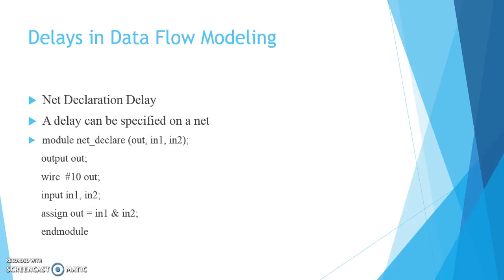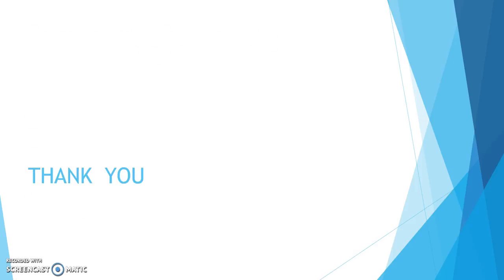Now the last delay associated with data flow modeling is known as the net declaration delay. A delay can be specified on a net when it is declared without putting a continuous assignment on the net. If a delay is specified on a net out, then any change applied to the net out is delayed accordingly. Here in the example, we see a delay of 10 is associated with the out port where we declare its data type. This completes the basics of data flow in Verilog.